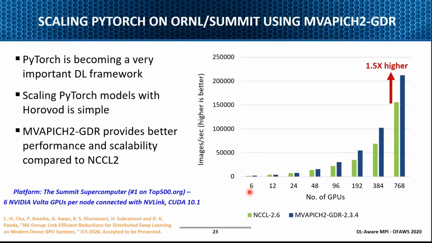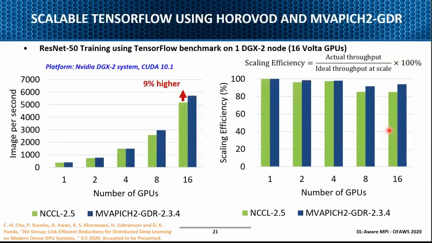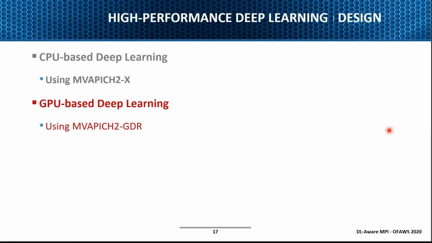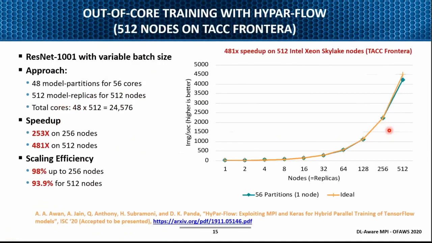Summit has 6 GPUs within the node, so here we are trying to do scale-up, and then beyond that, scale-out. Whereas if you go back to the CPU, let me go back to Frontera. This is one node, which has 56 cores, and then we are directly going outside. So these are the scale-out numbers. You need to take what the baseline is and then see how the performance scales.